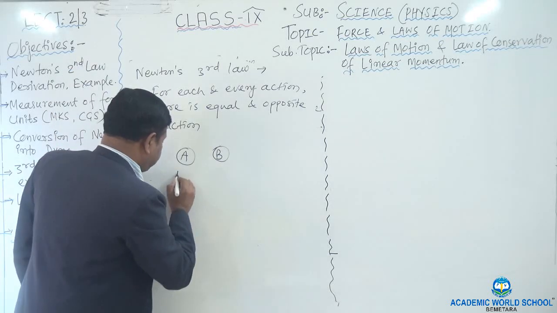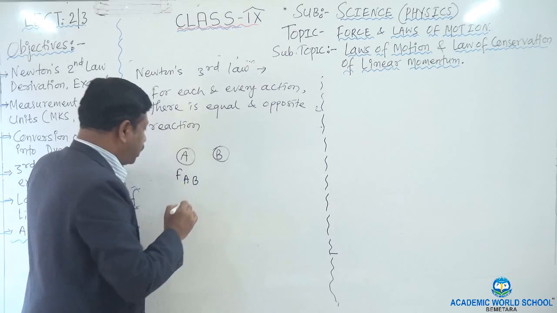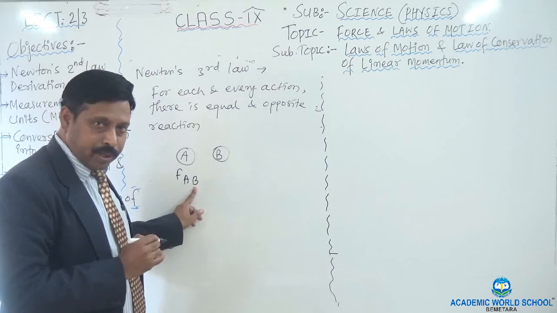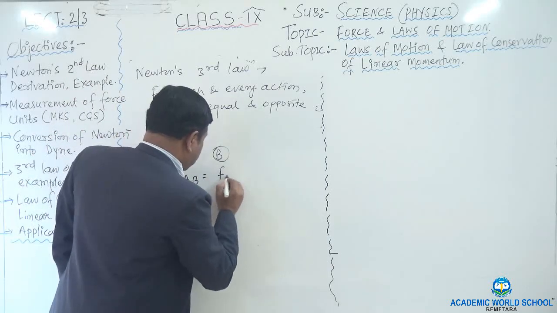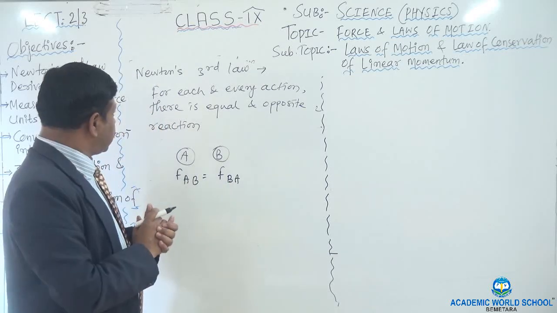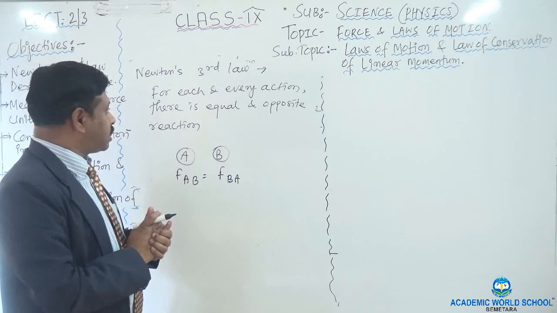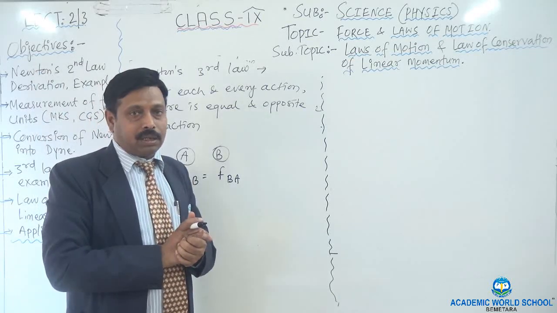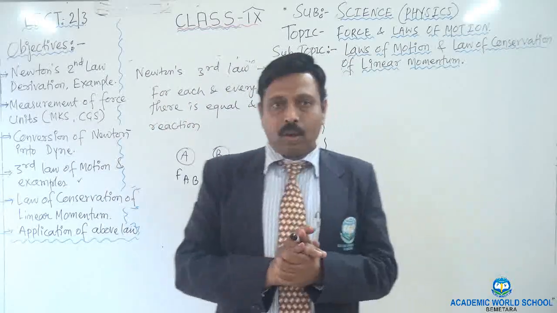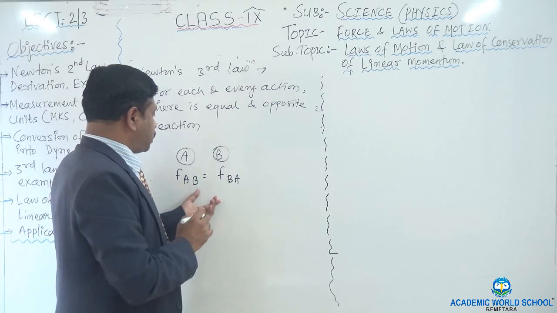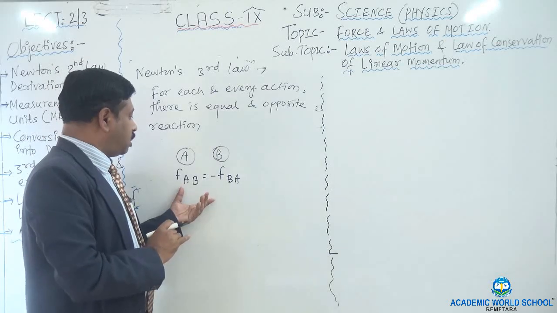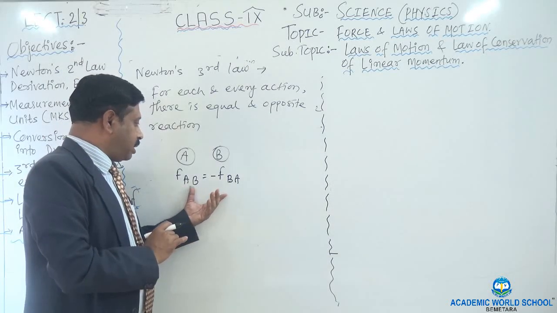If I write it this way, FAB means the force of A on B, which is equal to force BA, the force of body B on A. According to Newton's third law, for each and every action there is an equal and opposite reaction. But remember one thing, the action and the reaction take place simultaneously. So FAB is equal to minus FBA, equal and opposite.